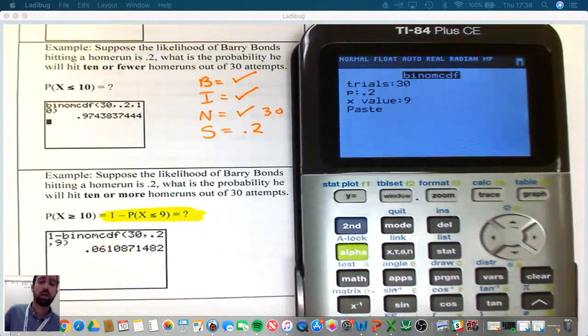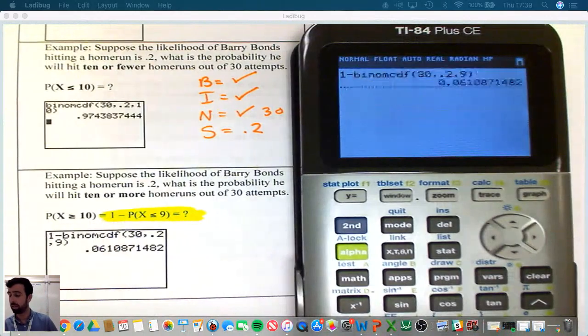So we don't want to do that. We want to put 9 so that we only subtract 9, 8 all the way down to 0, and we keep 10 and above. And that's going to be about 6%. So the probability that he will hit 10 or more home runs in 30 attempts is going to be 6%.